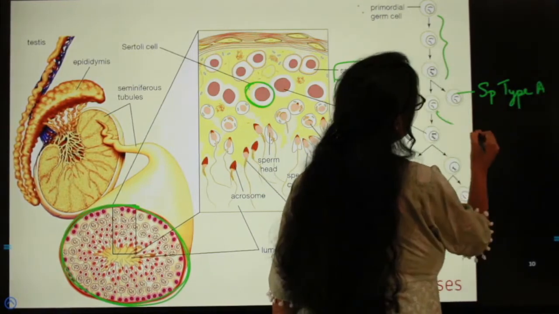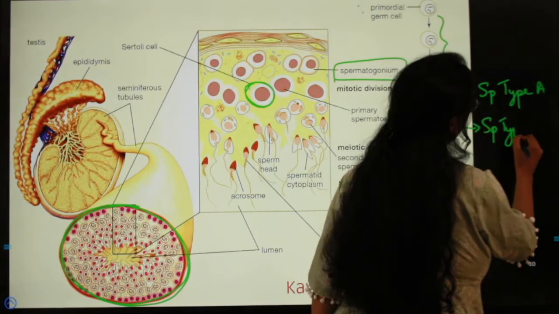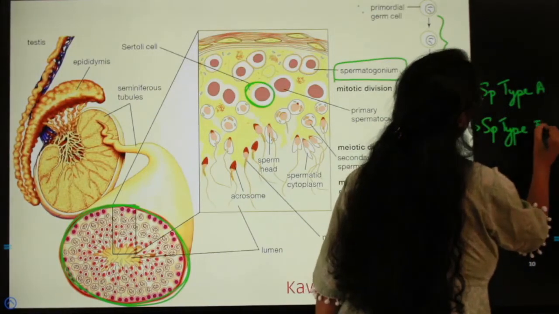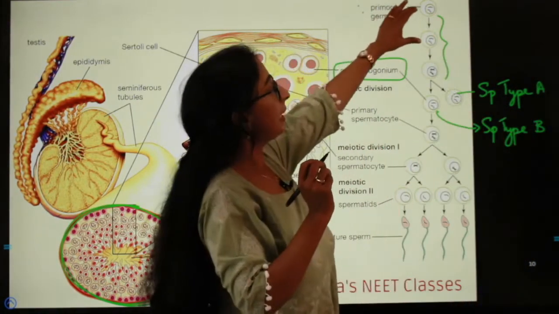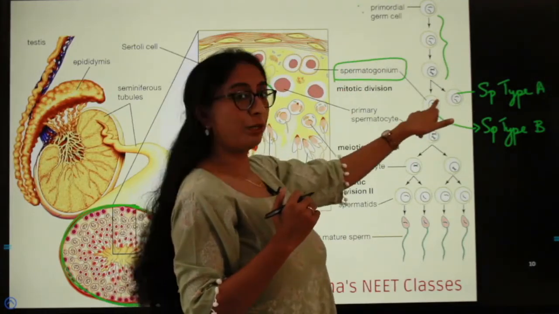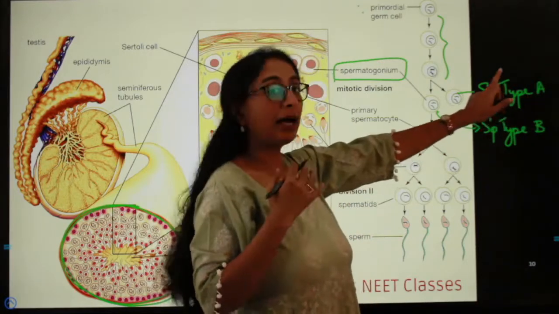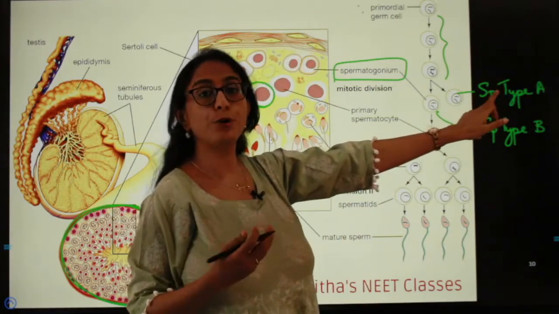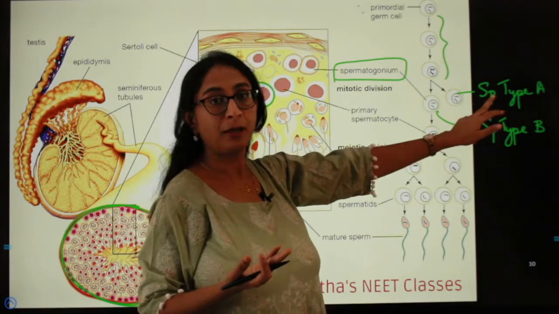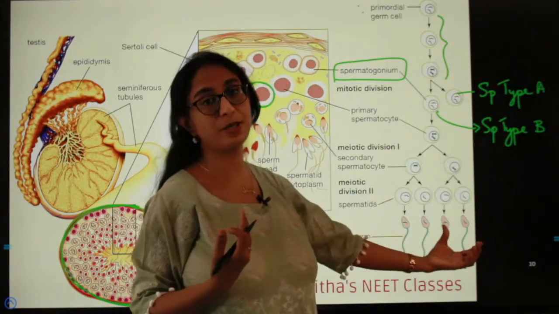and the other one is the spermatogonium type B. The primordial germ cell undergoes repeated mitotic divisions to produce two kinds of spermatogonium. One is the spermatogonium type A, which again further divides to produce more spermatogonium, whereas it is type B which leads to the production of the sperms.